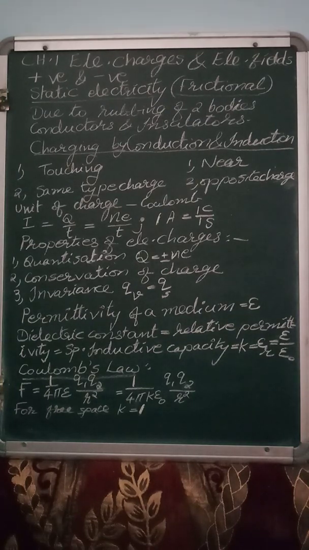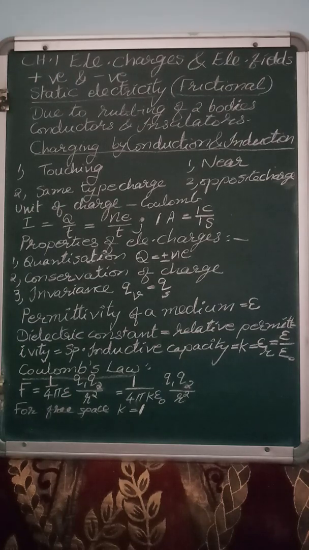Now come to our main topic, Coulomb's law. Coulomb's law gives the electrostatic force between two charges. What type of charges? Point charges.